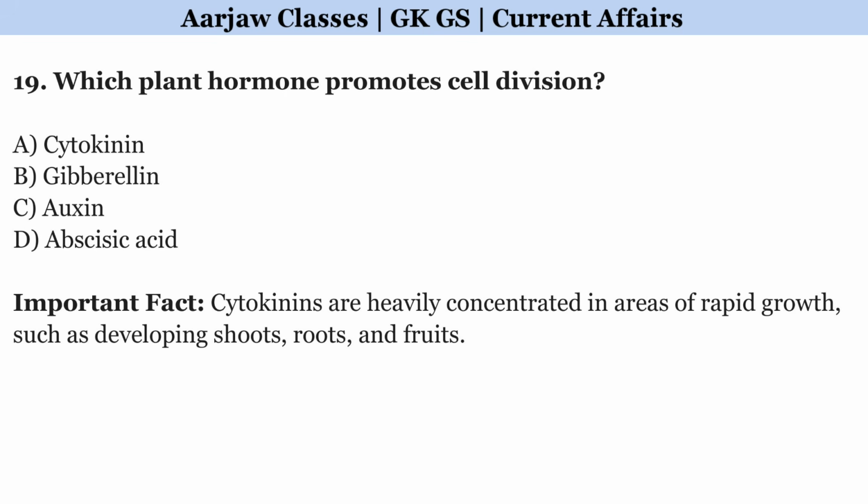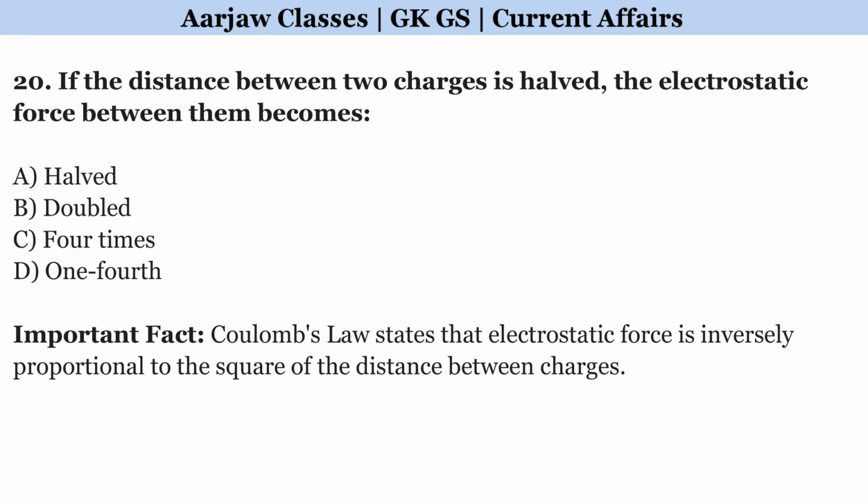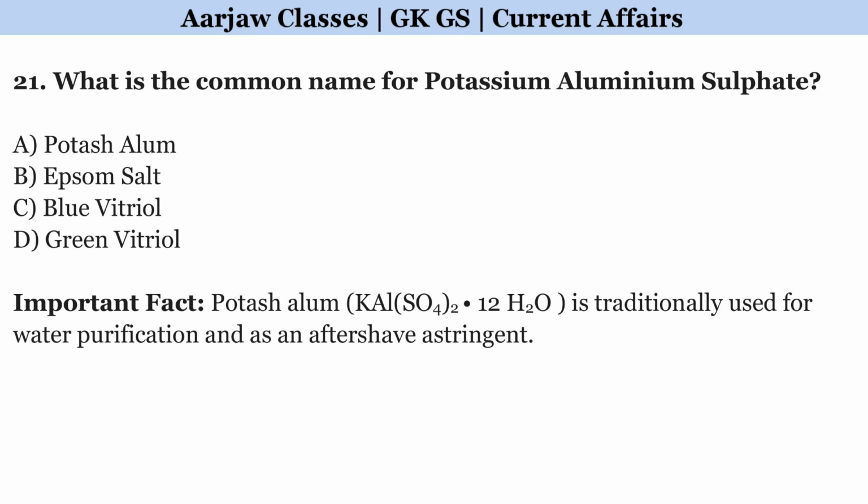Which plant hormone promotes cell division? Correct option is A. Cytokinin. If the distance between two charges is halved, the electrostatic force between them becomes. Correct option is C. 4 times. What is the common name for potassium aluminium sulfate? Correct option is A. Potash alum.